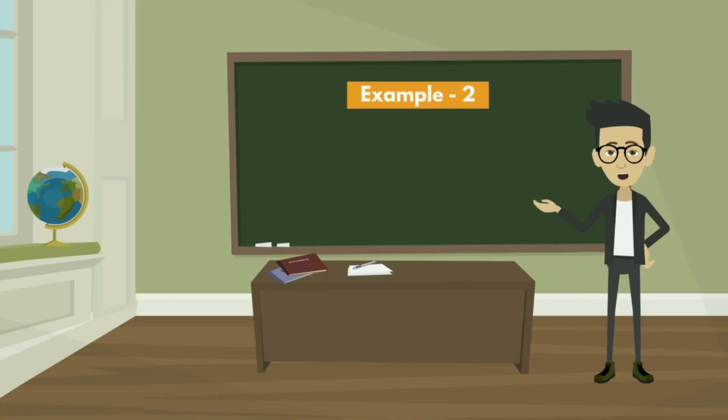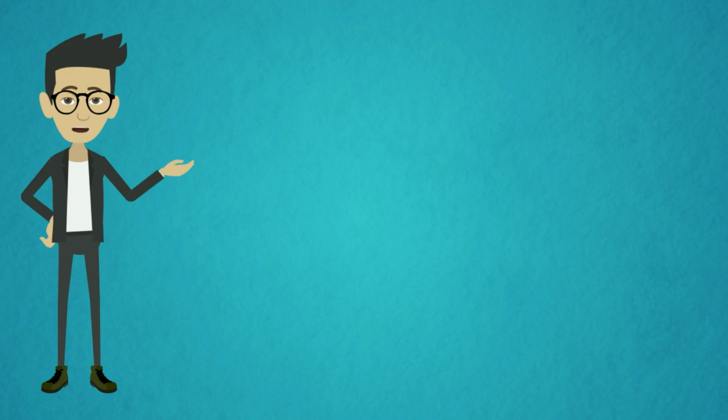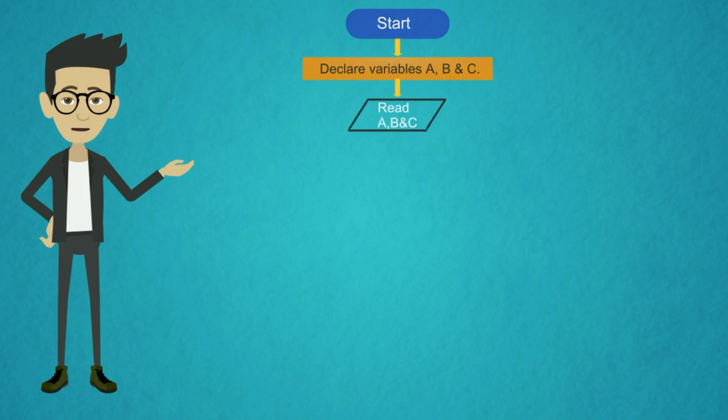The second example of a flowchart is: draw a flowchart to find the greatest number among the given numbers. First, we have the initial block, that is, we start the program there. Next, the arrow represents the control flow of the program. The second step is to declare some variables. Let us assume we declare 3 variables named A, B and C. After that, we initialize the variables with some values.